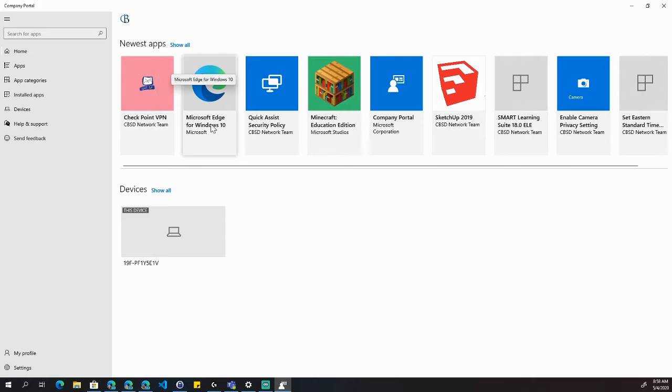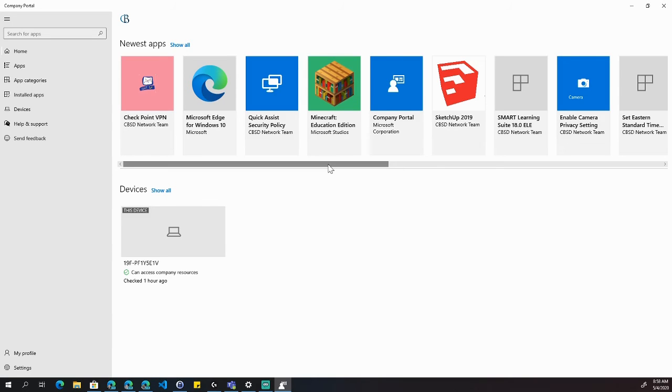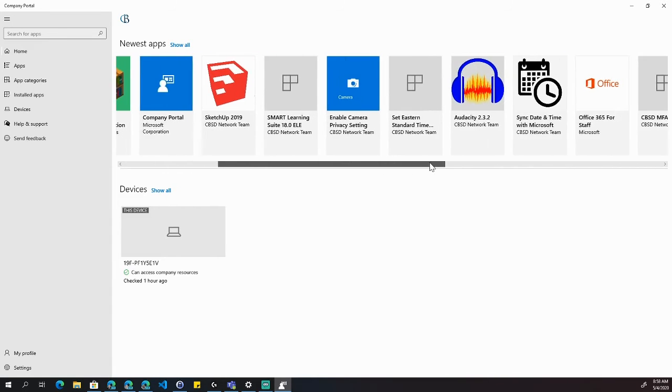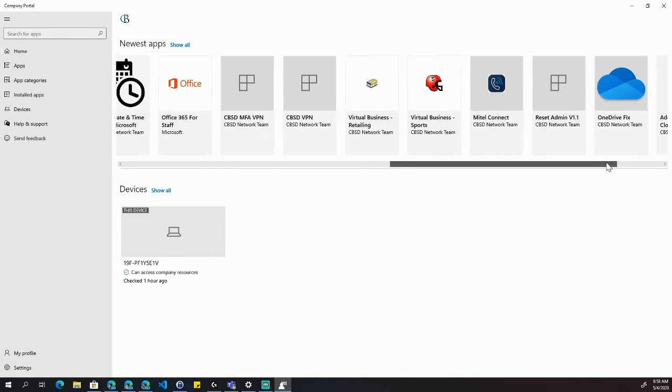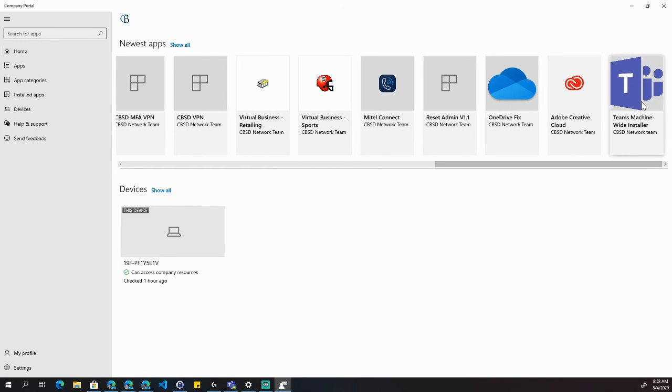So if I wanted to try the new Edge, Microsoft Minecraft for Education, right? All of these different things. If I'm having trouble with my OneDrive, here is a OneDrive fix that I can use. So it's very handy and that easy to install and use on your machine.